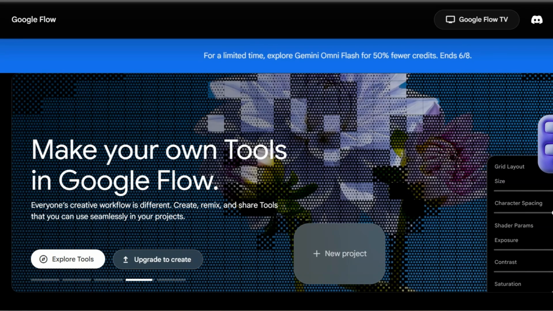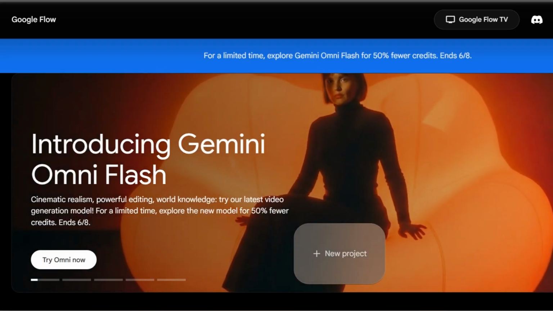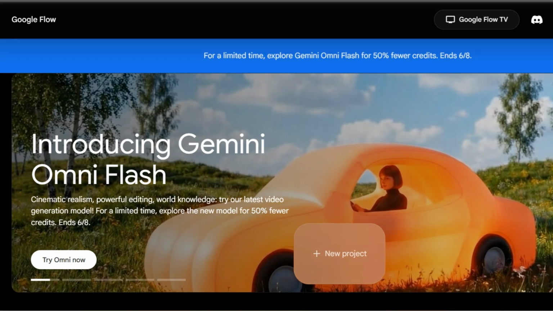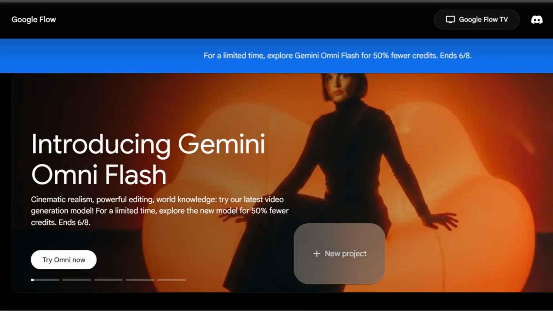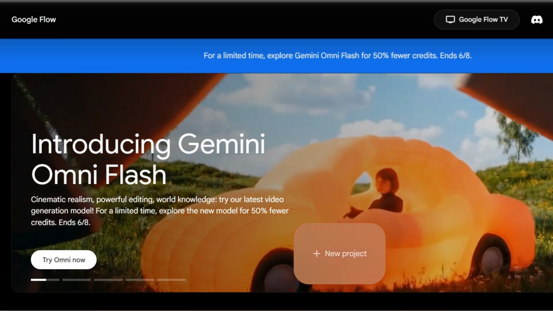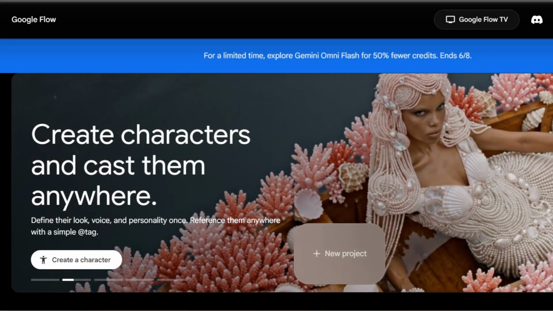Google Flow has recently launched a new AI agent that helps you interact with agents to create your story, create your content. You don't need to start generating images step by step. All you need to do is chat with this agent, which is Omni agent. That's what Google Flow calls this agent. All right, so this is it at the moment.